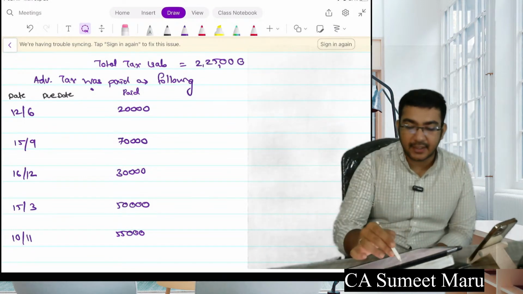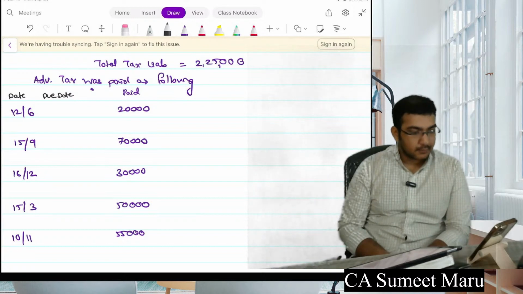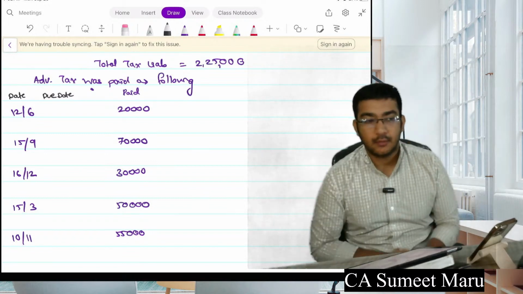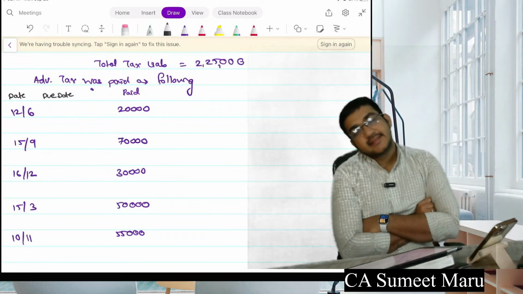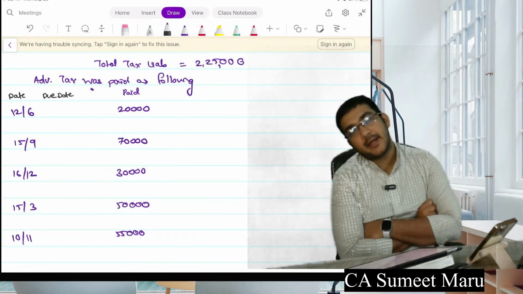I'm waiting for your answers. Shall I start solving? I will give you 1 more minute. Semi total interest, guys, including 234A, B and C.